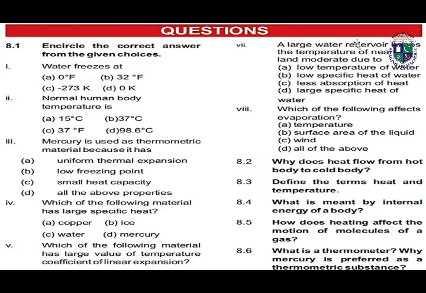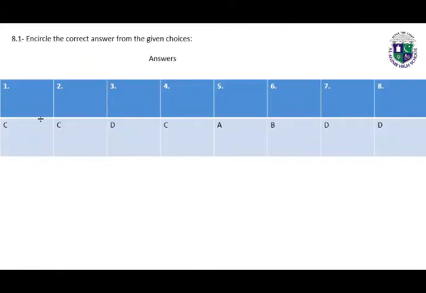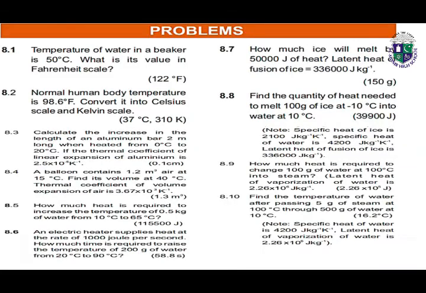Number 7, a large water reservoir keeps the temperature of nearby land moderate due to. The correct answer is D, large specific heat of water. Part 8, which of the following affects evaporation? The correct answer is D, all of the above: temperature, surface area of the liquid, wind. Next students, here we have the answers of all the MCQs which are given in your book exercise of unit number 8.